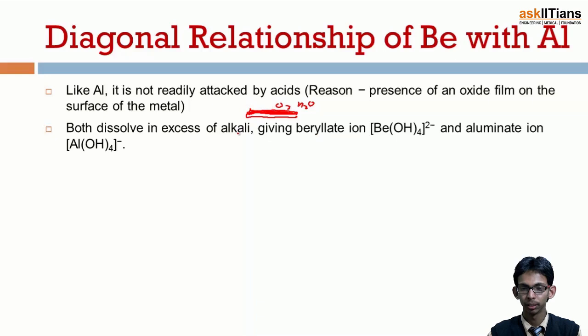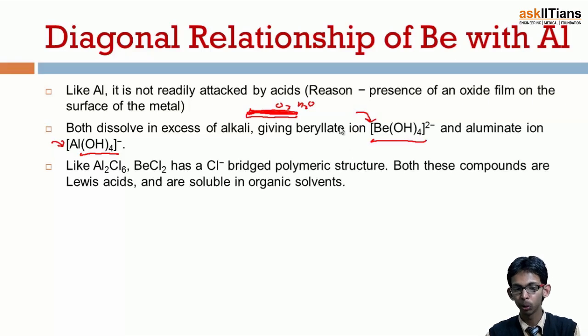Next, both beryllium and aluminium dissolve in excess of alkali, giving the beryllate ion and aluminate ion. Aluminium dissolves in alkali to give the aluminate ion. Similarly, beryllium gives the beryllate ion. So this is a similar type of property found in both.